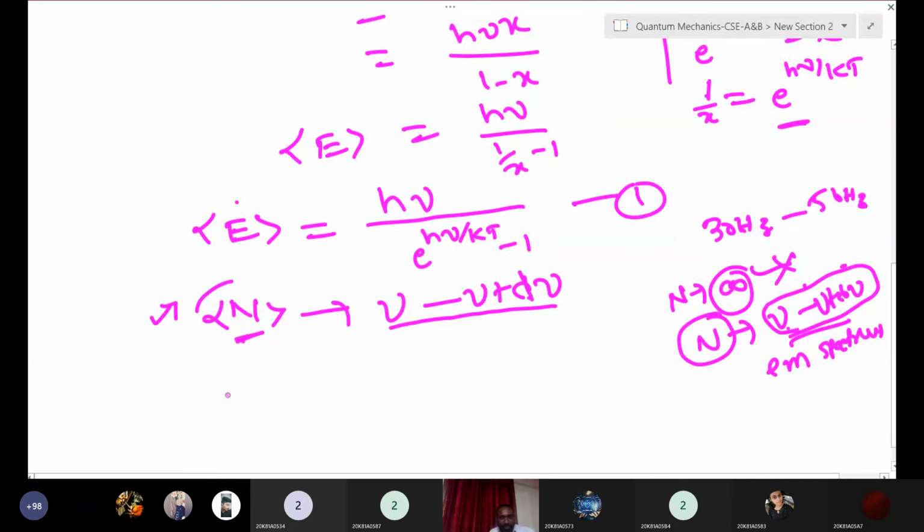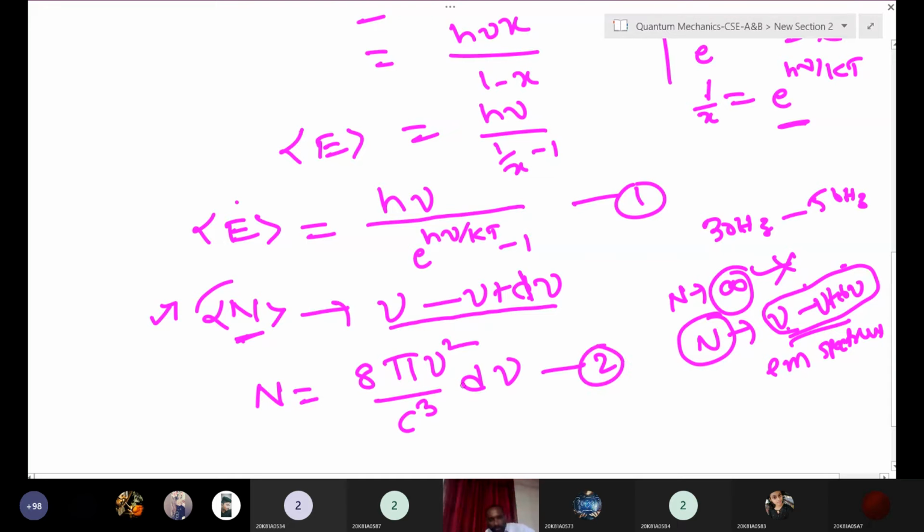That I will write the direct expression. Already today we are dealing with more derivations. Once you get, I will explain this expression also. You can write number of oscillators within the range of frequency, that is nu to nu plus delta nu or d nu, whatever, 8 pi nu square by c cube into d nu. This is expression 2. So do you have any doubt how you got this expression? I will explain in the next class, because already today we are deriving lots of these formulas.